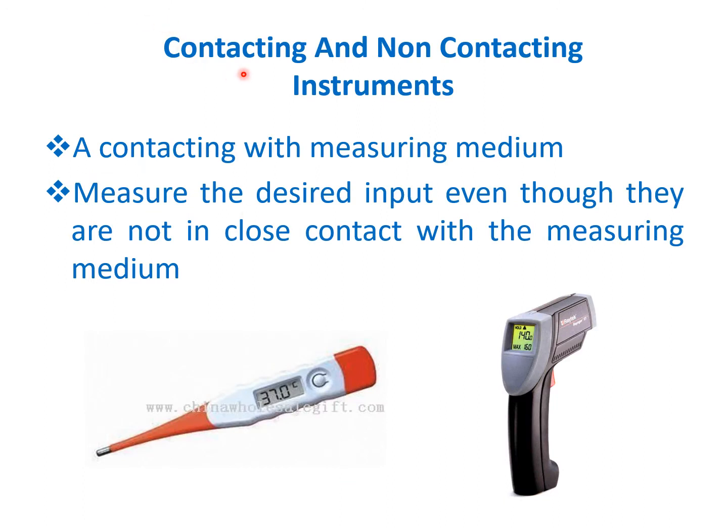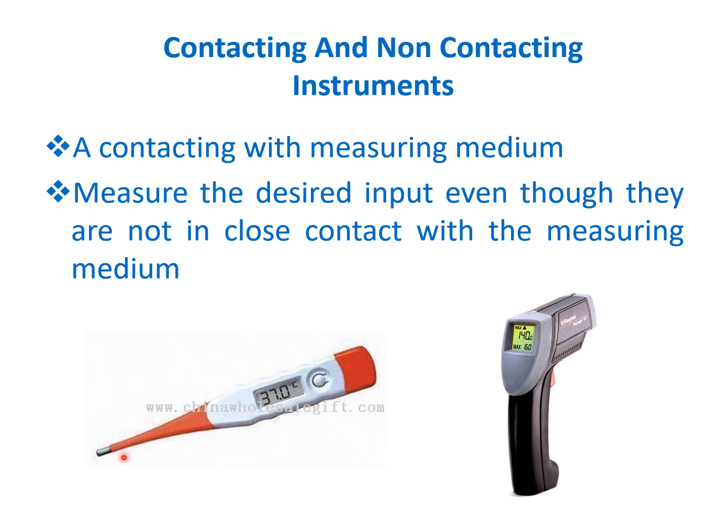Next, contacting and non-contacting instruments. Contacting instruments means the instrument touches the measuring medium. So this is called a contacting type instrument. In the non-contacting type, the instrument does not touch the measurement medium. It keeps some distance, and directly shows the reading on the dial.